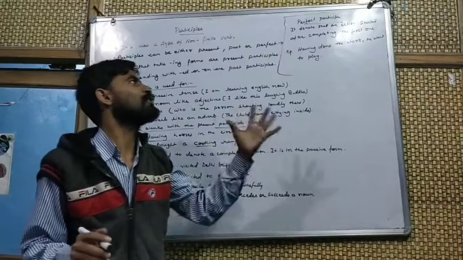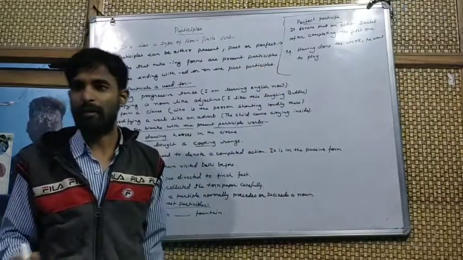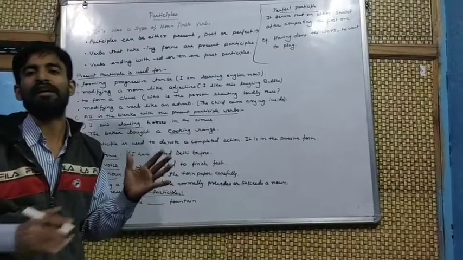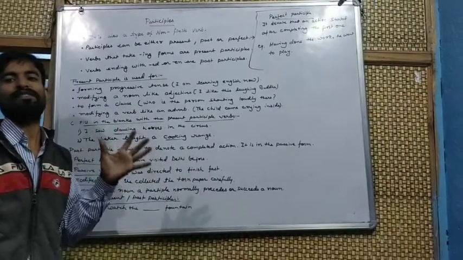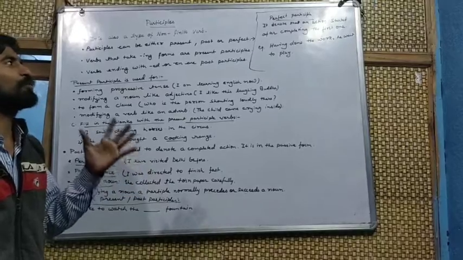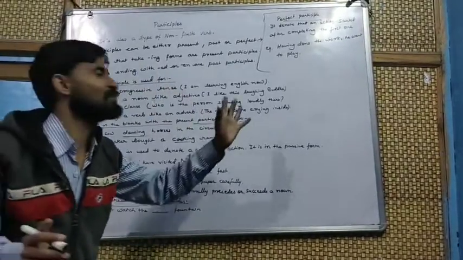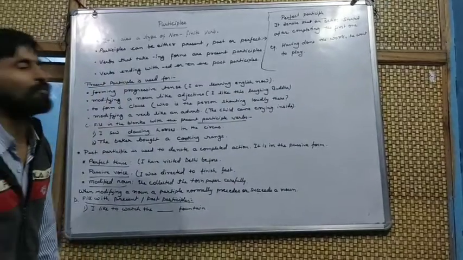This is what we call a perfect participle. Perfect means the work has been completed, and then the next work has started. It also presents that the action is in present time, not in the past or the future.